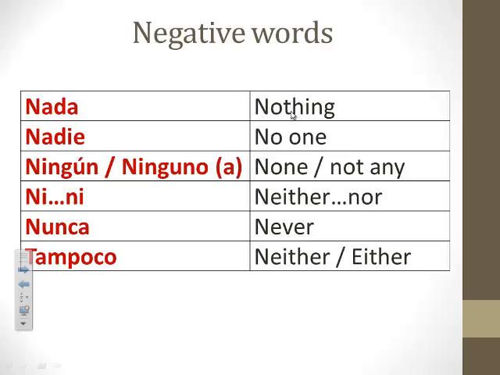Okay, nada means nothing. Nadie, no one or nobody. Ningún, ninguno, none or not any. And again, because you can use it as an adjective, it can be ninguno, ninguna, ningunos, or ningunas. And just like alguno, it drops its O when it comes immediately before a masculine singular noun. Ni means neither, nor, nunca means never, and tampoco means either or neither.